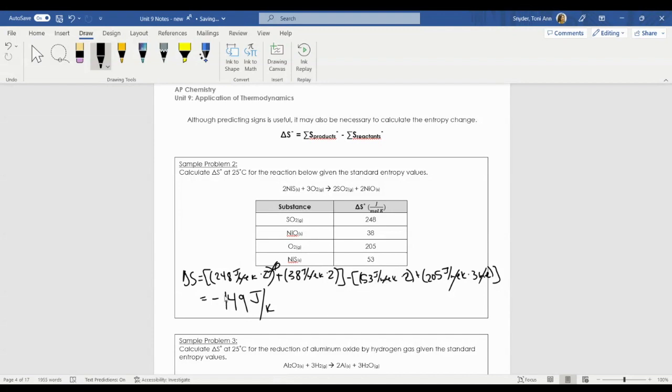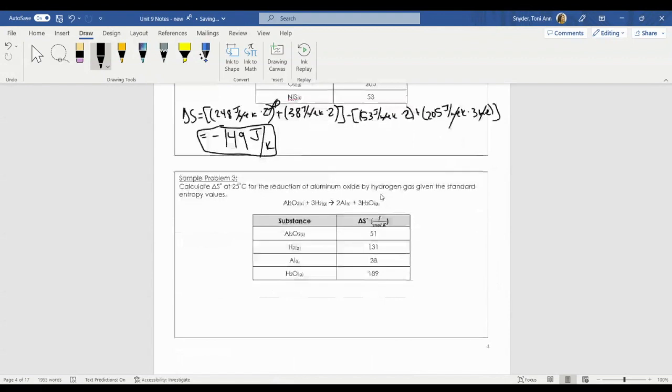So this reaction would have a negative value for delta S. So this is not really an entropically favored reaction. This reaction may occur even though it's decreasing in entropy, okay? Something else must be driving this reaction to occur, which again, we'll talk about in the next video, actually.